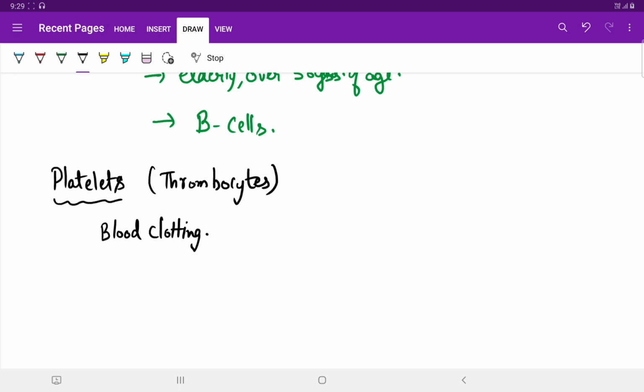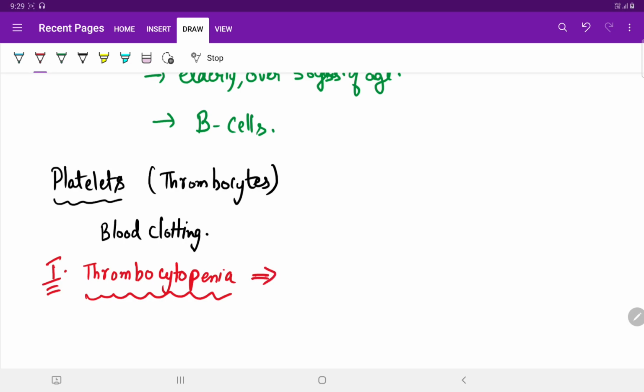Now, there are various disorders associated with them. The first disorder is thrombocytopenia. What is thrombocytopenia?